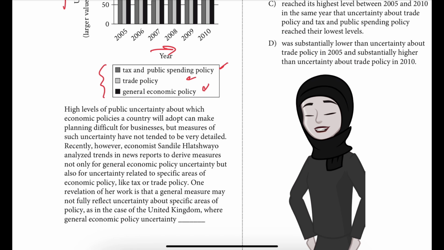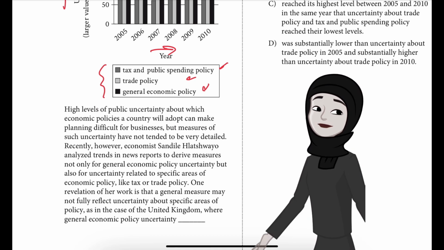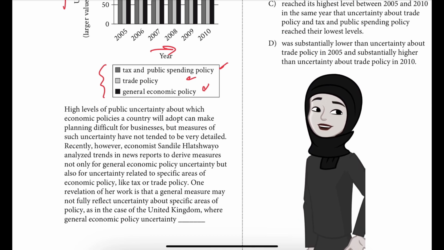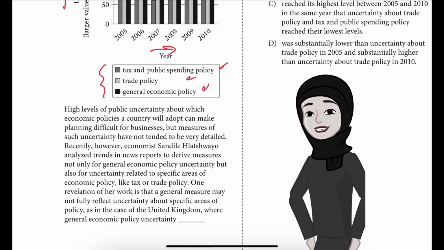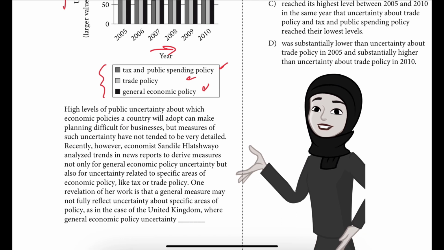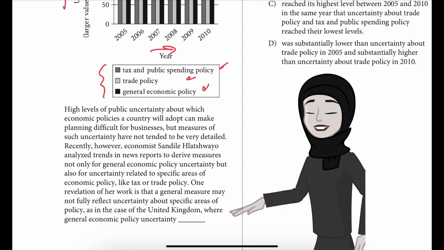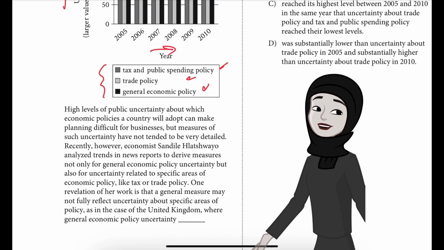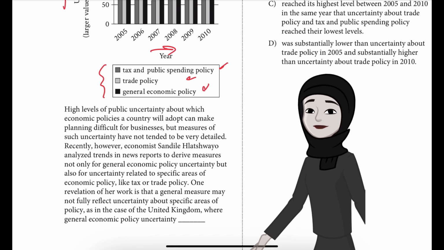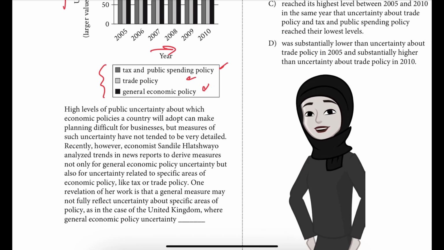So let's read the question. High levels of public uncertainty about which economic policies a country will adopt can make planning difficult for businesses. But measures of such uncertainty have not tended to be very detailed. Recently, however, economist Sandile Hlatshwayo analyzed trends in news reports to derive measures not only for general economic policy uncertainty but also for uncertainty related to specific areas of economic policy like tax or trade policy.